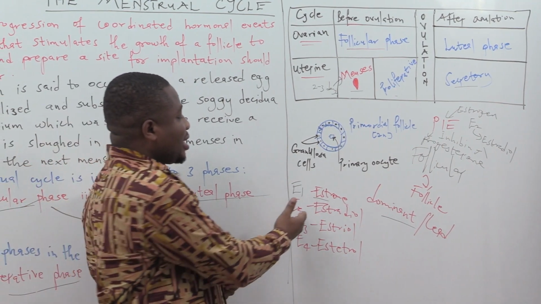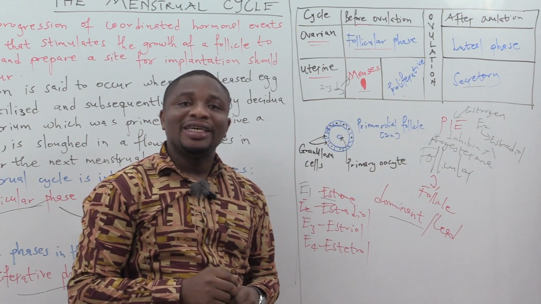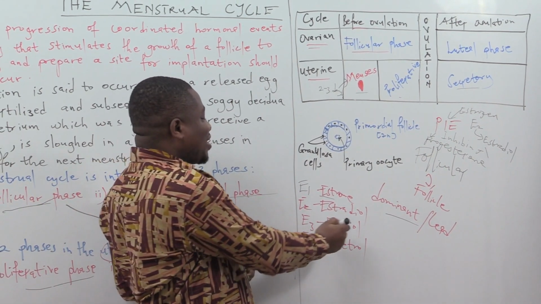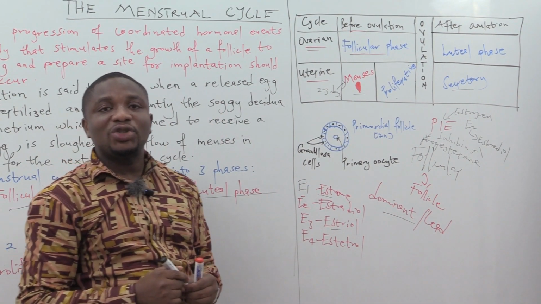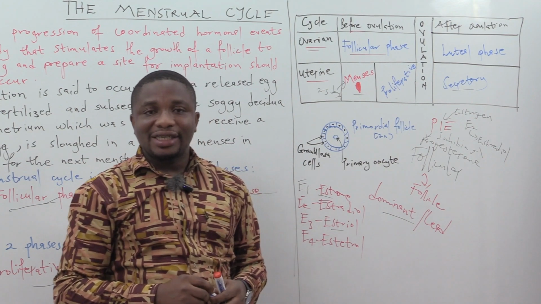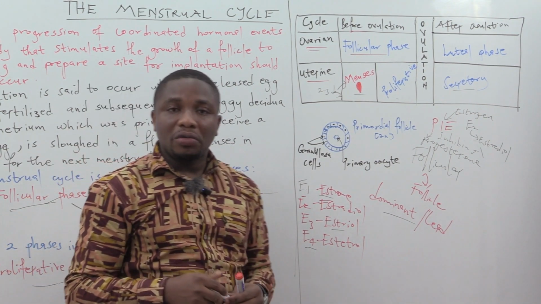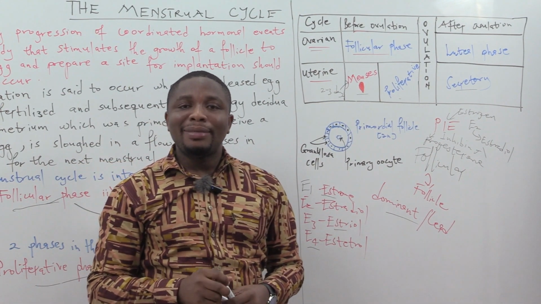Estradiol is the dominant fraction of estrogen in the non-pregnant woman. Estriol, the E3, is the dominant fraction of estrogen in pregnancy. Then estetrol, the E4, is found in pregnancy, but in lesser amounts.